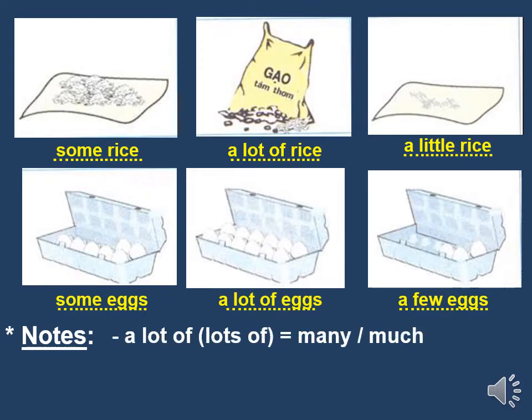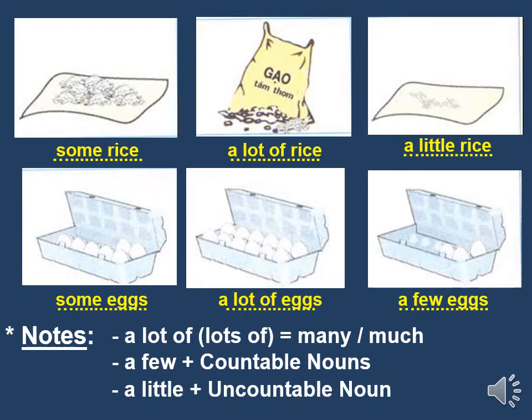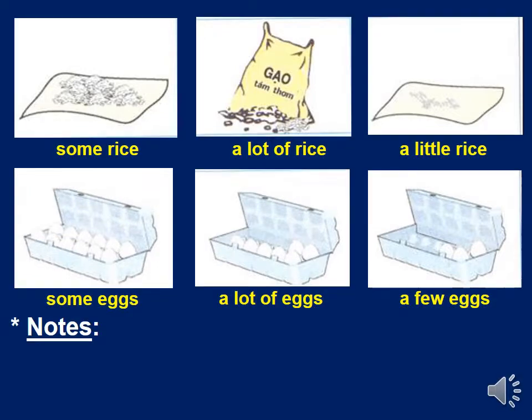A lot of, or lots of, has the same meaning as many or much. A few plus countable nouns. A little plus uncountable noun. So when you make questions about quantity of something, you use how much plus uncountable noun and how many plus countable nouns. There are some model questions and answers for you.